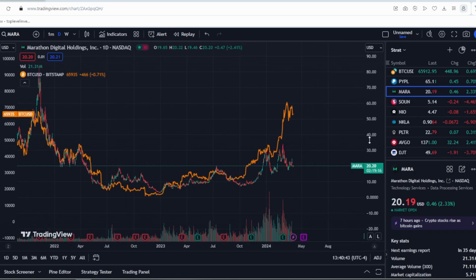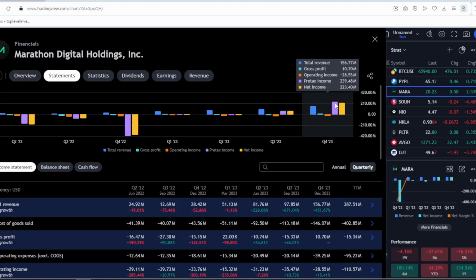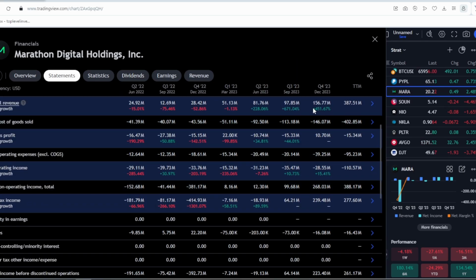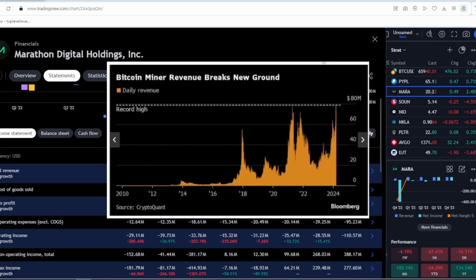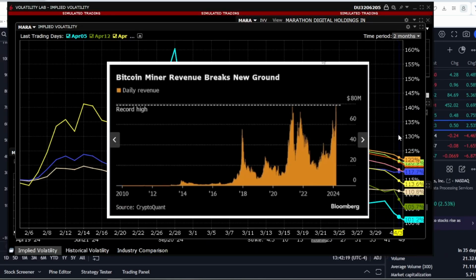Let's examine the financial indicators of this company. In reality, the company is nearly profitable, with only a small operating loss. However, its profit and revenue growth are significant, largely due to the rise in cryptocurrency. I also want to show this ratio, as we can see that currently all companies involved in cryptocurrency mining, particularly Bitcoin mining, are making substantial profits. Furthermore, I'd like to remind you that recently Bitcoin mining rewards have halved. Let's come back to the company a little later.